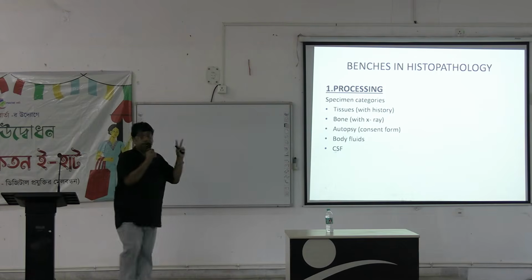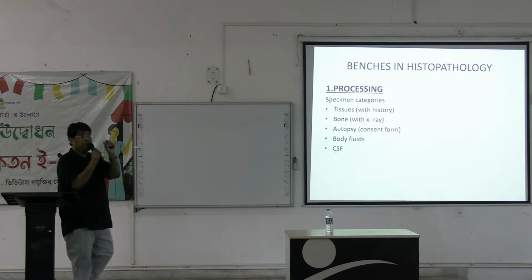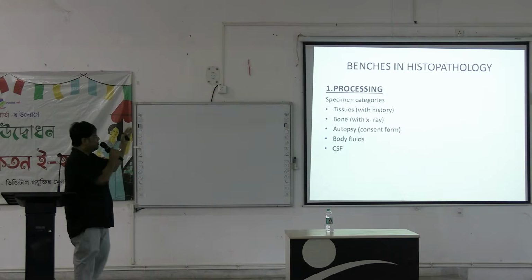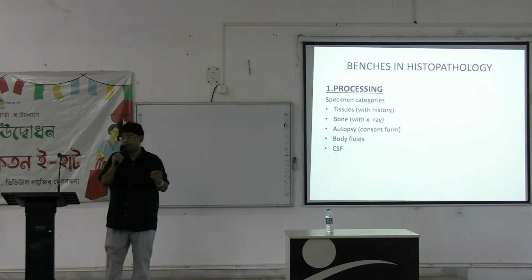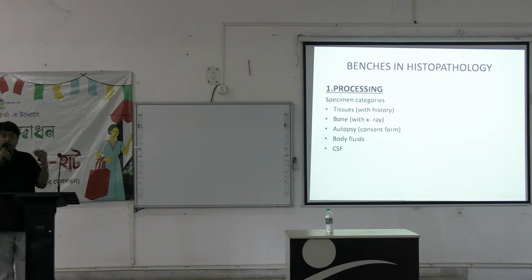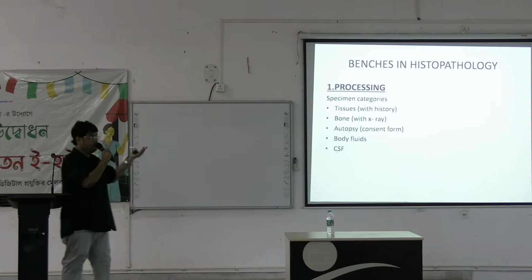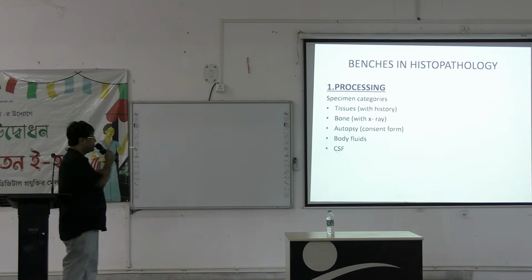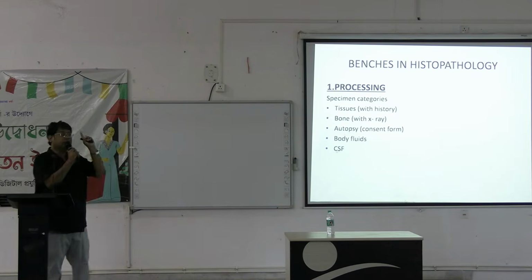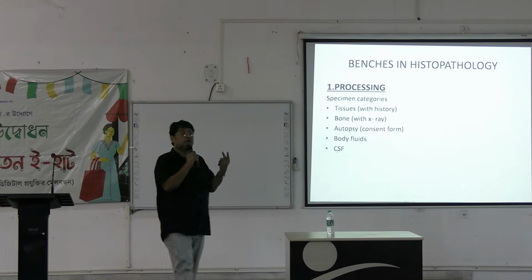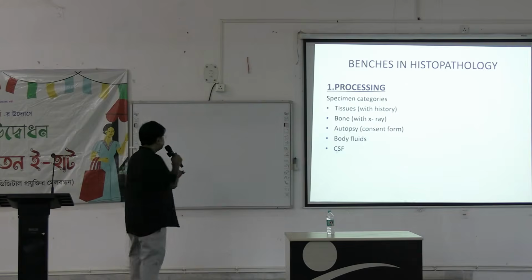Tissues with history. Bone can also be given, as there are very many bony tumors. So parts of bones or bone chips may also be given, along with an X-ray. Autopsy material comes along with a consent form. If there is a dead body and we use body materials for learning or research purposes, we need a consent form. Body fluids, as we already said, like CSF, pleural fluid and ascitic fluid.